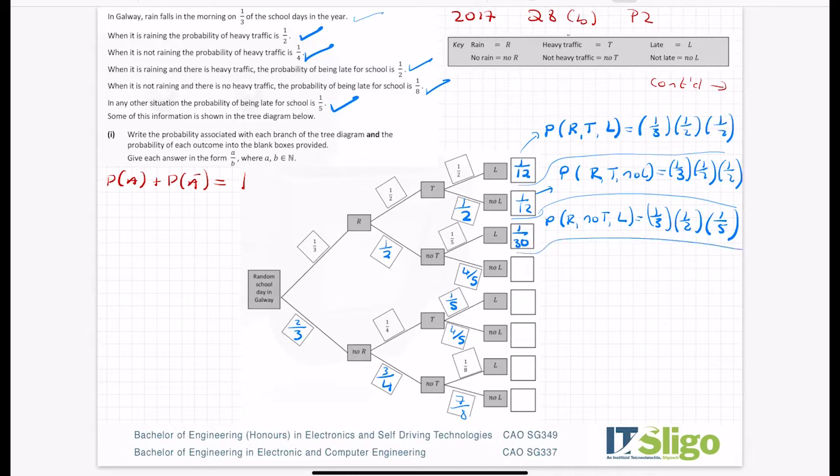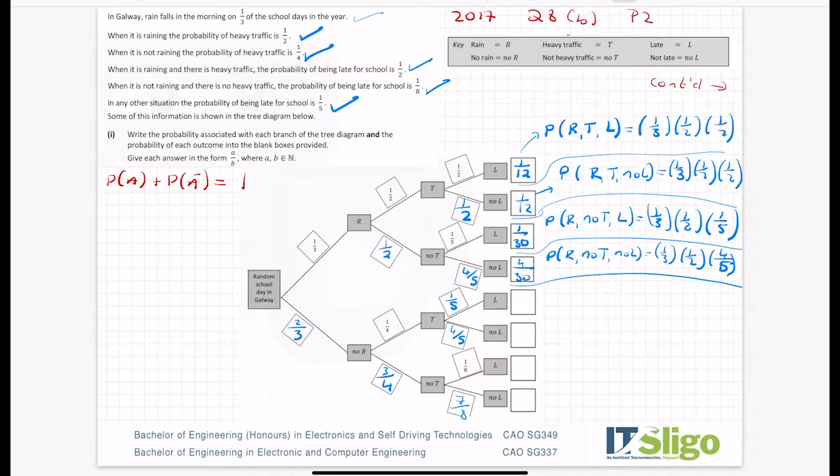Okay. The fourth one, the probability of it raining, no traffic, no late, is a third by a half, but by 4/5 this time, because the probability of no late is this 4/5 here. So put that into the calculator and you get 4 on the top by 30 on the bottom.